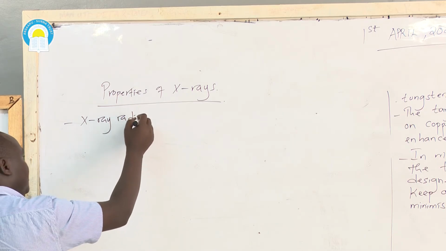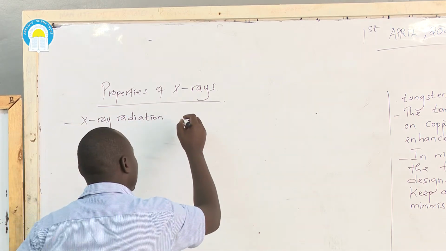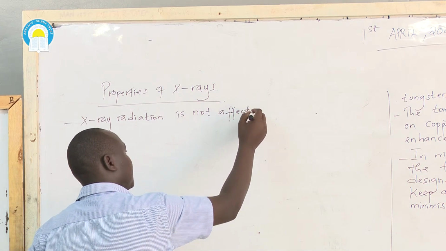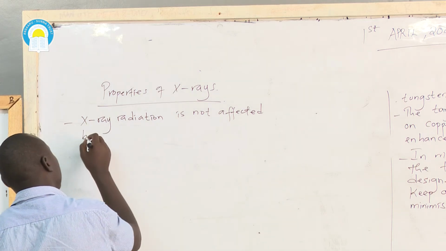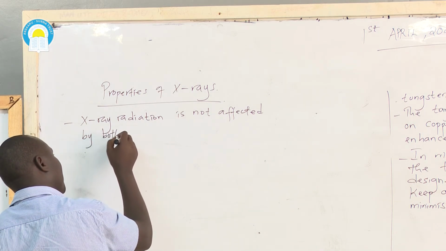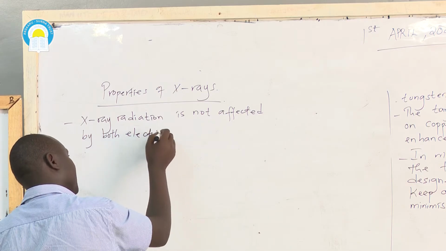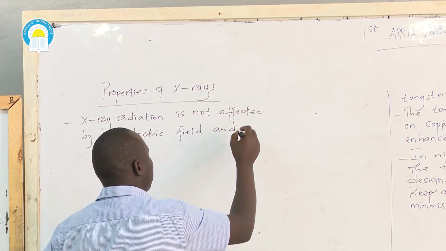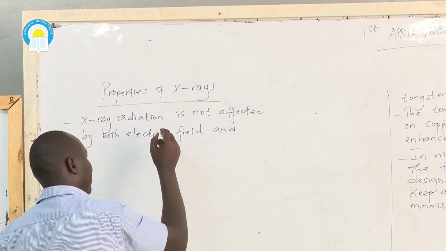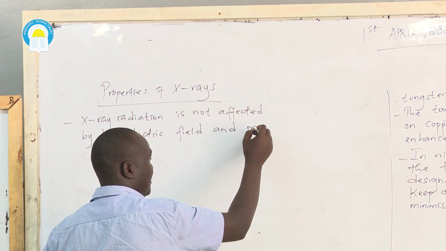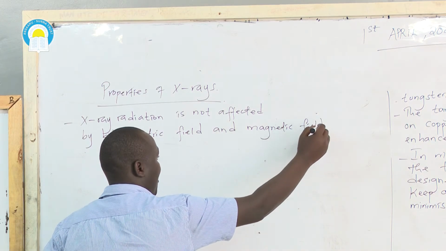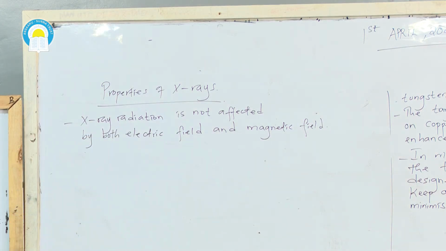radiation is not affected by both electric field and magnetic field. Why is it that X-ray is not affected by both electric and magnetic field?